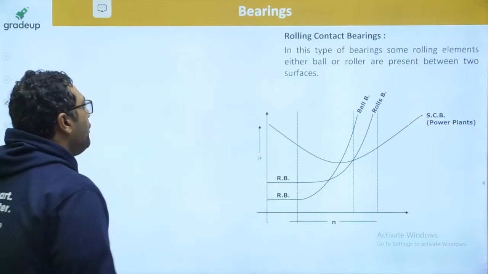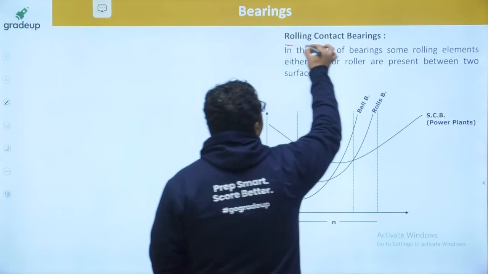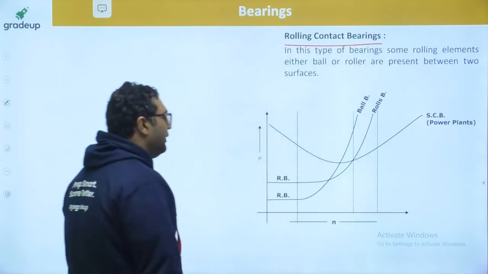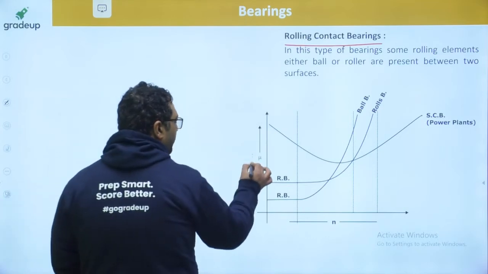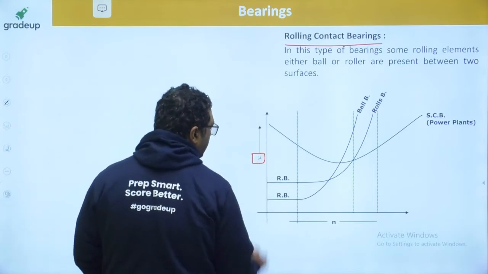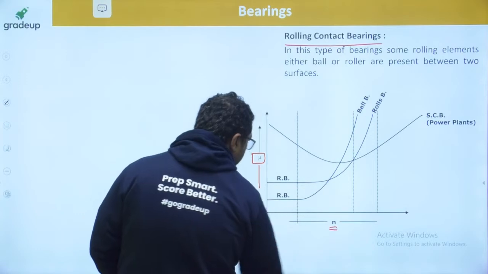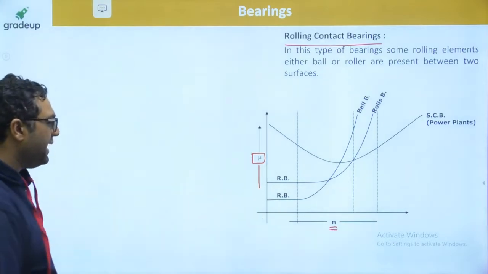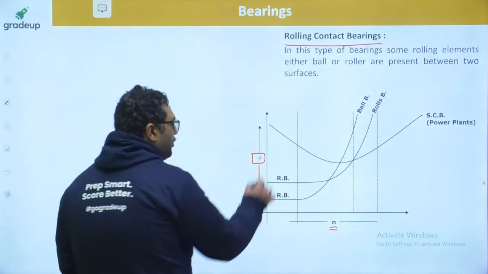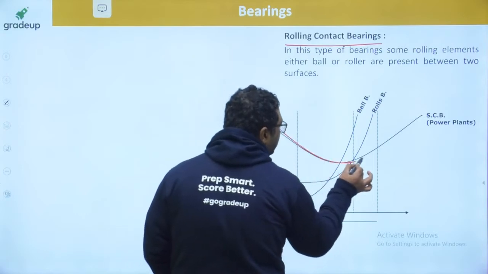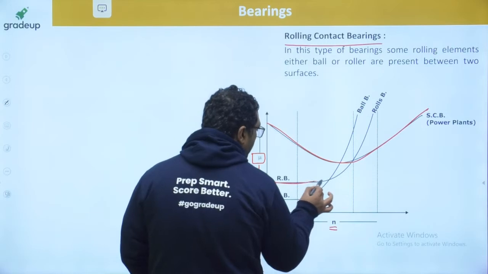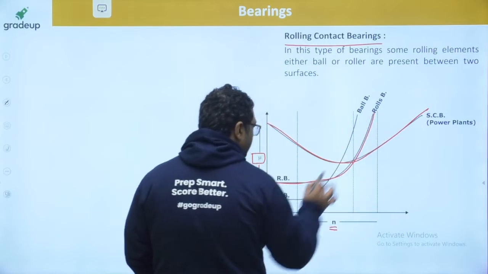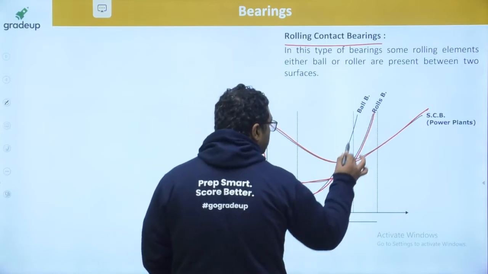Fine. So guys, now we are talking about the rolling contact bearings. The same curve which we drew between coefficient of friction and the number of revolutions per second, dear, for sliding contact bearing, Mackey's investigation curve you have just seen. This curve will be coming for rolling contact bearings. This curve will be coming for ball bearings.